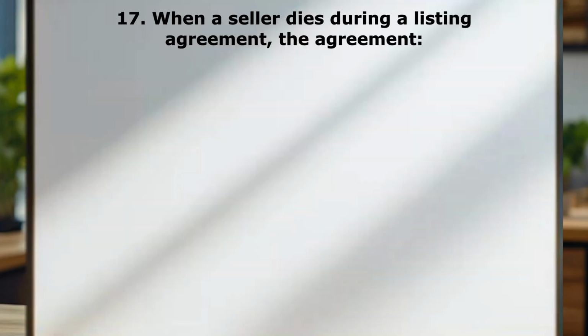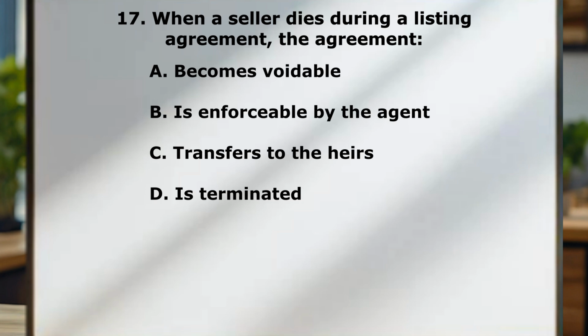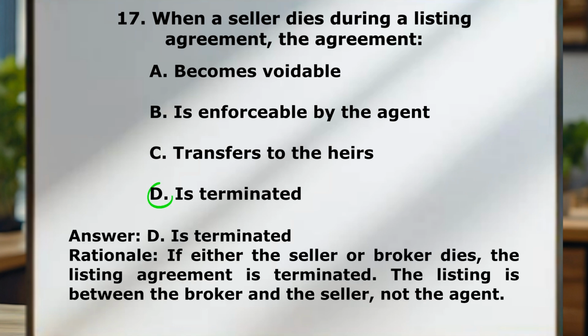Question number 17. When a seller dies during a listing agreement, the agreement A. becomes voidable. B. is enforceable by the agent. C. transfers to the heirs. D. is terminated. Correct answer here is D. Is terminated. So if either the seller or broker dies, the listing agreement is kaput. It's gone. Terminated. The listing is between the broker and the seller, not the agent.